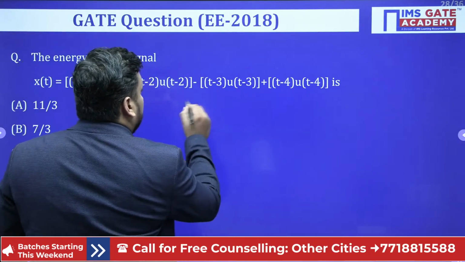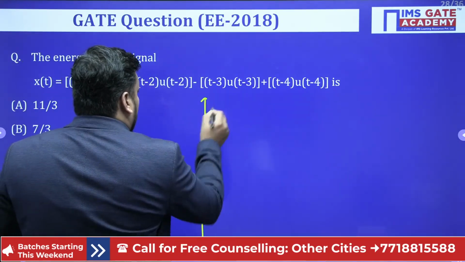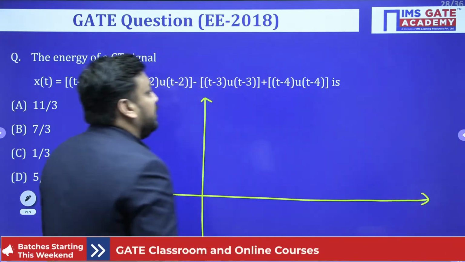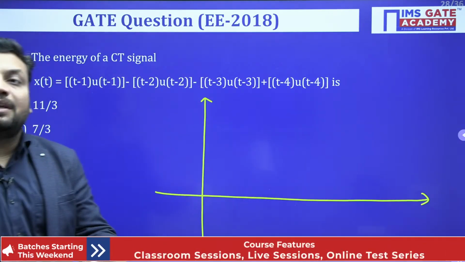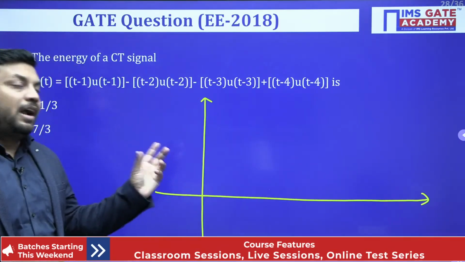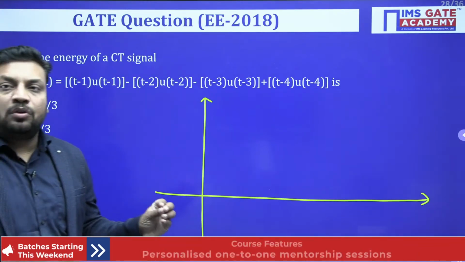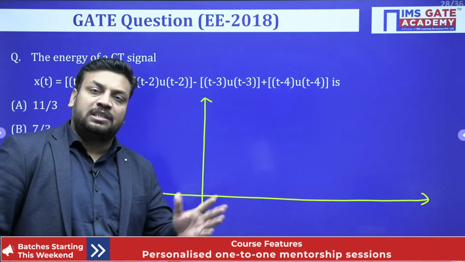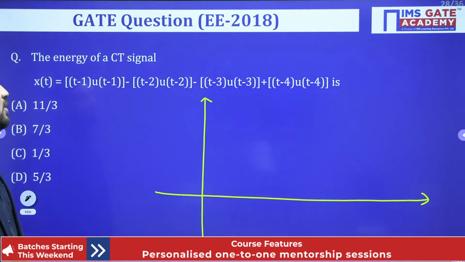Who can solve this question? How many of you can solve this question? Just try to solve this GATE question. It is a gifted question. A mathematical representation of the signal waveform is required to solve. If you don't know, you can go to the playlist. In the earlier part of the signals and systems playlist, we have already discussed this.